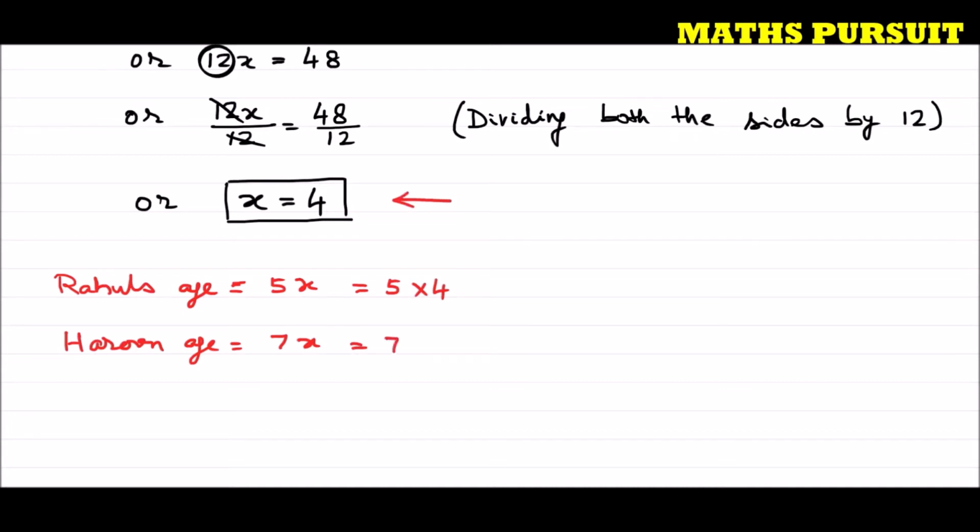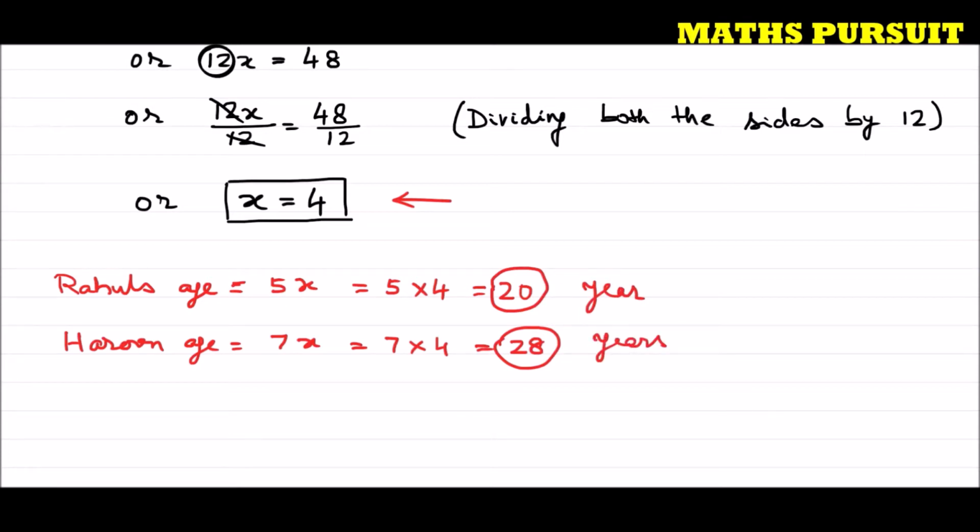Similarly, I can write 7 into 4. That means Rahul's age is equal to 20 and Harun's age is equal to 28. The present ages we got as 20 and 28, and guys, these are in years, 20 years and 28 years.